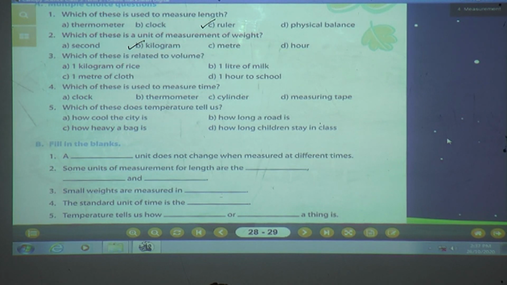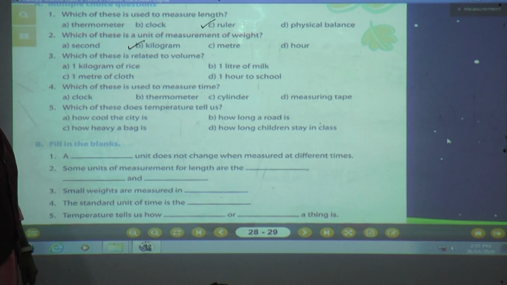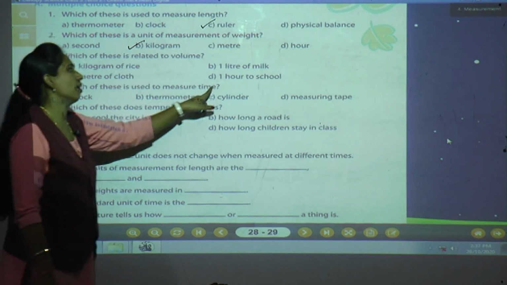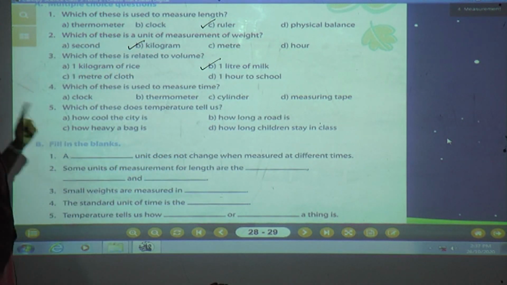Now see the third question. Which of these is related to volume? The options are 1 kilogram of rice, 1 liter of milk, 1 meter of cloth, 1 hour to school. Now see, it is regarding volume. What is the standard unit of volume, students? Yes, of course, liter. So 1 kilogram, no, meter, no, hour, no, liter. 1 liter of milk. Isn't it? It is related to volume.